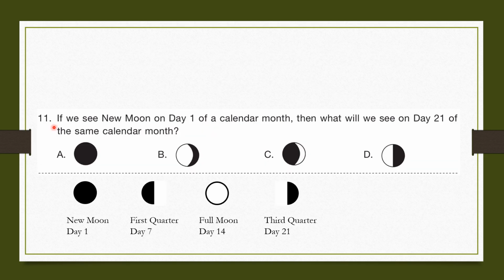Question number 11. If we see new moon on day 1 of a calendar month, then what will we see on day 21 of the same calendar month? So on day 1, there is a new moon. Then on day 7 is the first quarter, half moon. Then on day 14, there will be a full moon. And by day 21, there will be a third quarter, half moon. So our answer will be the third quarter.